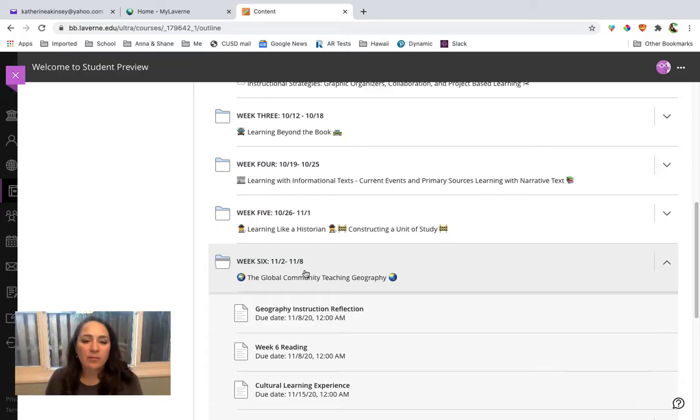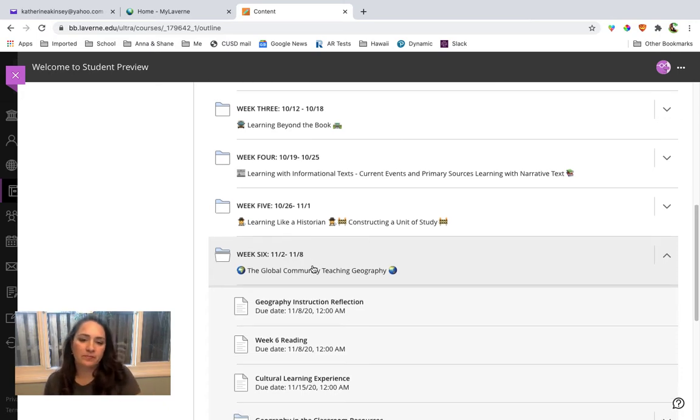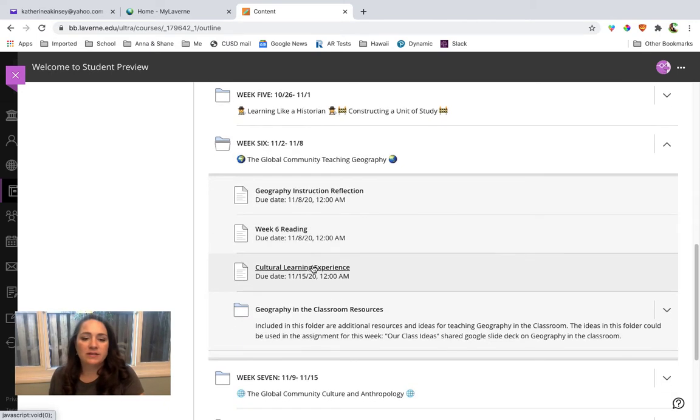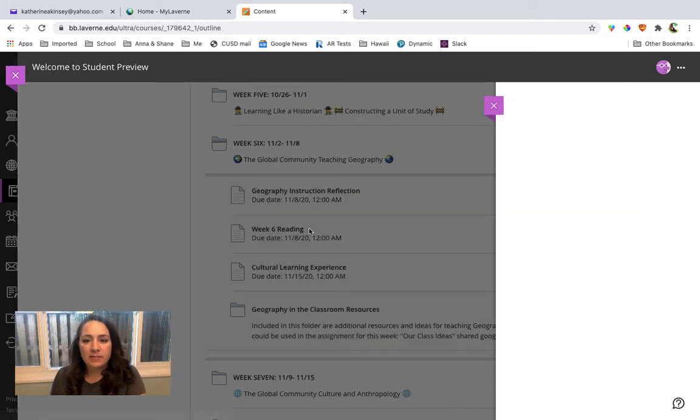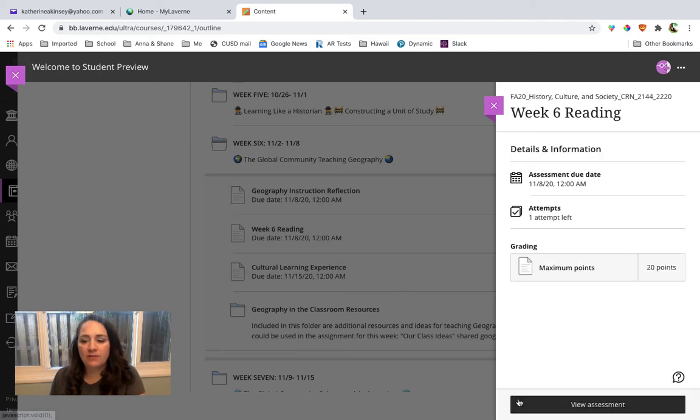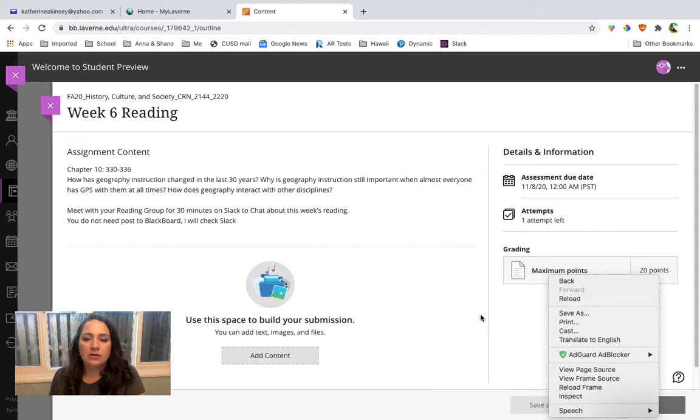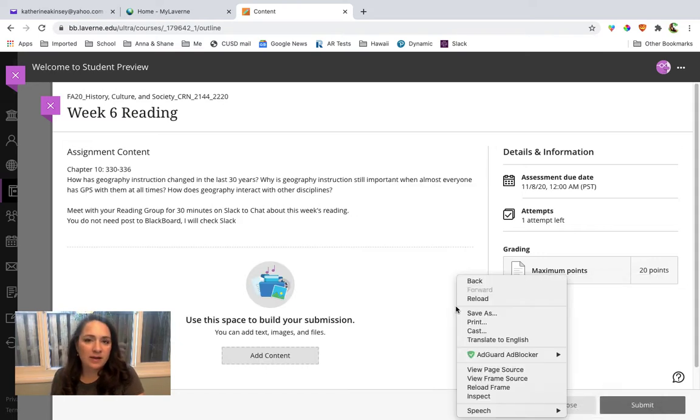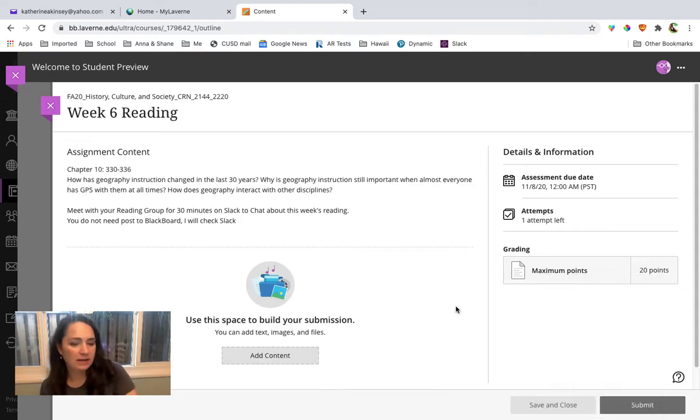So when you go into Blackboard, it's week 6, the global community teaching geography. Okay, and you'll see the 4 main tasks. So here's the week 6 reading. And then again, to see the pages, you have to go to View Assessment. And you don't need to submit anything here unless you just want to write done in the Add Content space.